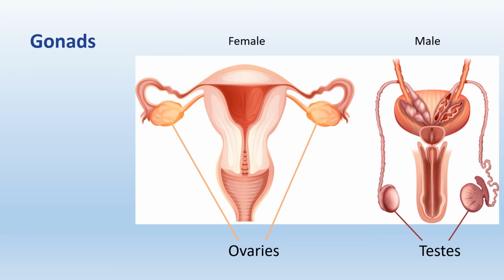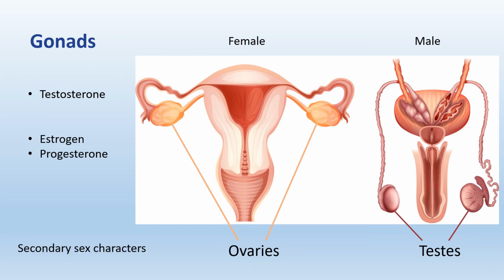Testes secrete hormones, for example testosterone, which is responsible for the development of male secondary sex characters, such as growth of hair on face and coarseness of voice, etc. Ovaries secrete estrogen and progesterone, which are responsible for the development of female secondary characters such as development of breasts, etc. Secondary sex characters are the characters which are not present at the time of birth, but they are developed at the later stages.